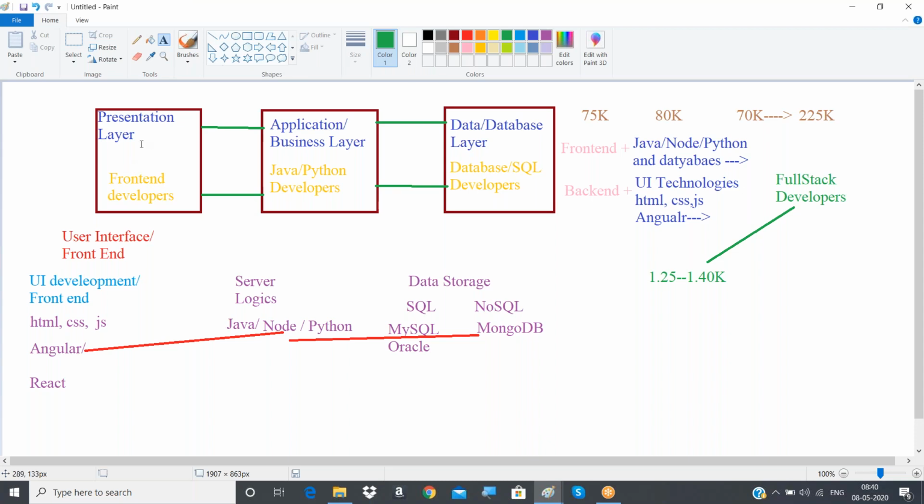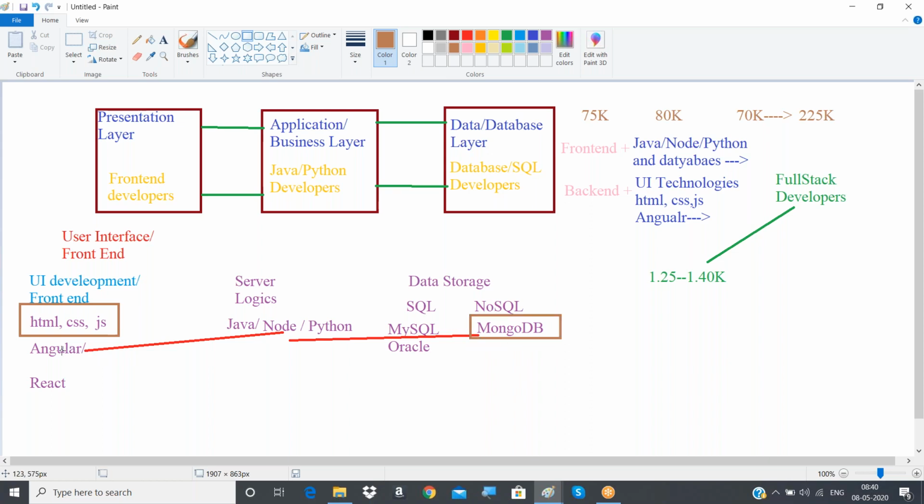So a full stack developer is nothing but a person who is responsible for the presentation layer of the application, as well as the application or business layer, as well as the database layer. He is responsible for all these activities, which means on the front-end side he should be good at all these mandatory technologies, like HTML, CSS and so on. On the server side they can learn any one of them, and any one of the databases. That is called full stack development.